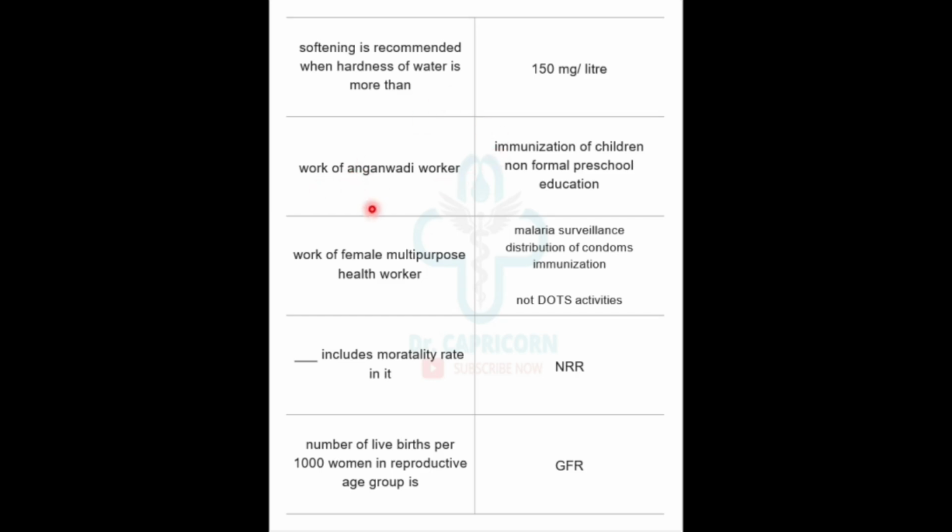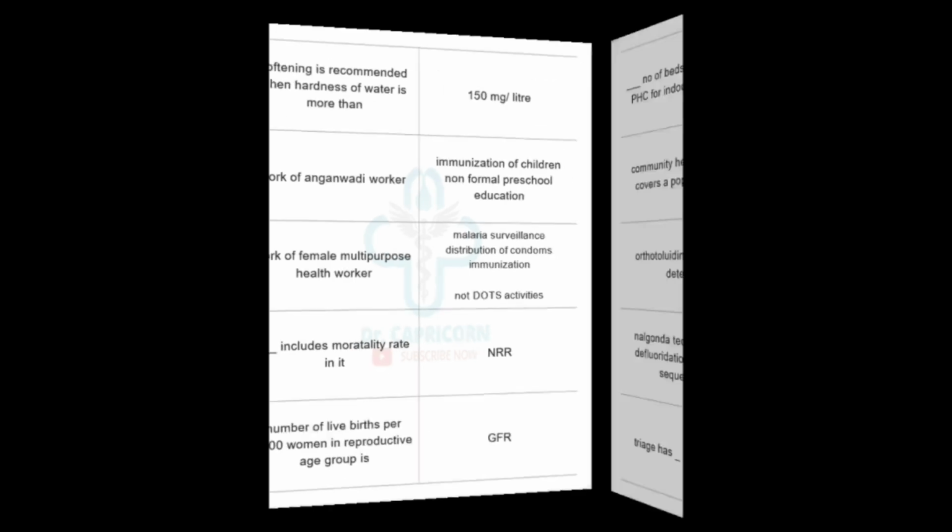Work of Anganwadi worker is immunization of children and non-formal preschool education of the children. Work of female multipurpose health worker are malaria surveillance, distribution of condoms, immunization, not DOTS activities. DOTS activities are not there. Dash includes mortality rate in it, NRR. Number of live births per 100 women in reproductive age group is GFR. Gross fertility rate.